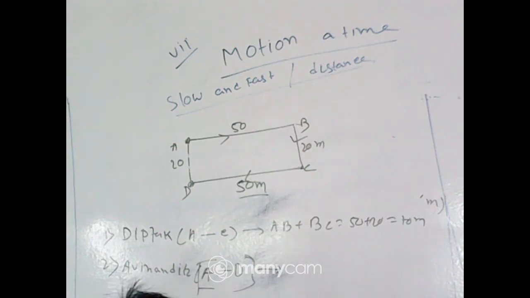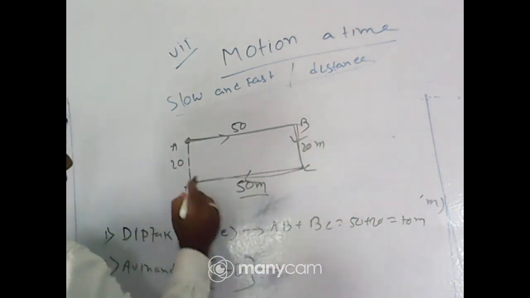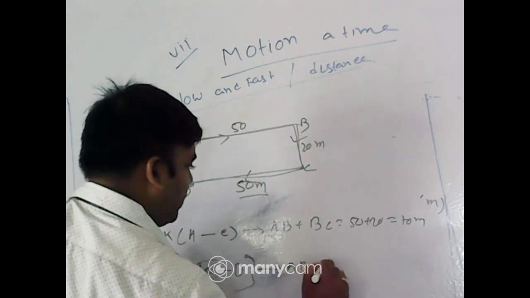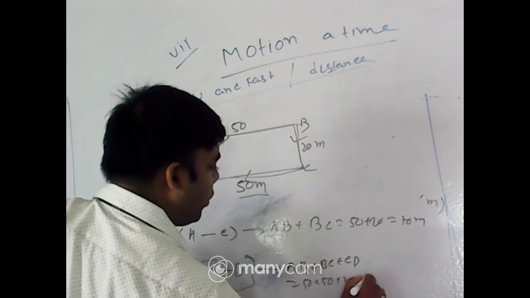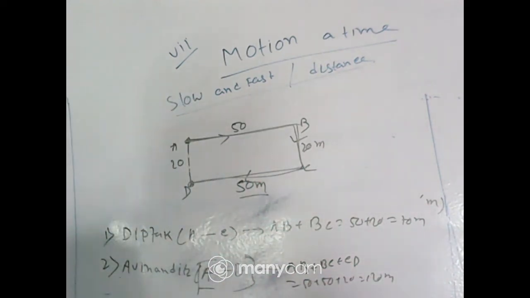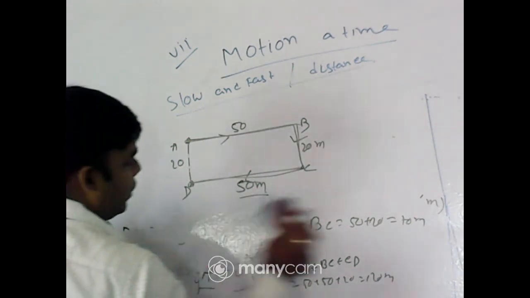Okay, who answered first? Anubhav answered 120. Very good. Sneha wrong. Deeptak 140, no, it is wrong. Tanaj 120. Abhinandita 140, how can it be possible, beta? A to D means AB plus BC plus CD. So it is 50 plus 20 plus 50, that is 120 meter. So 120 is the correct answer.